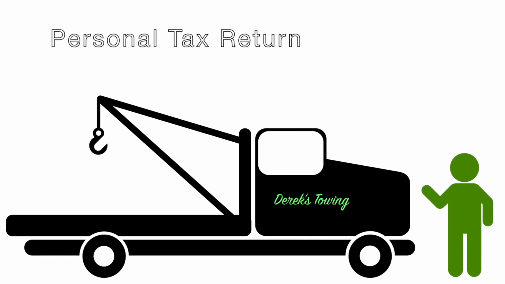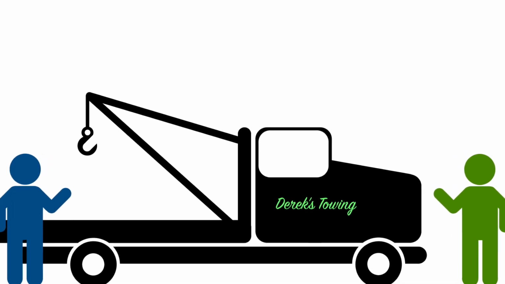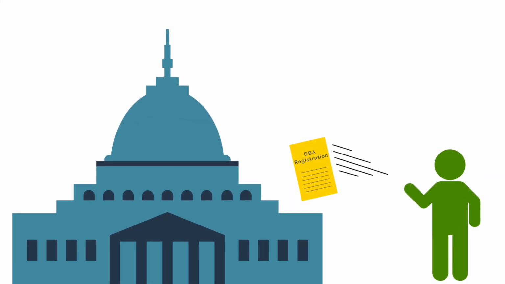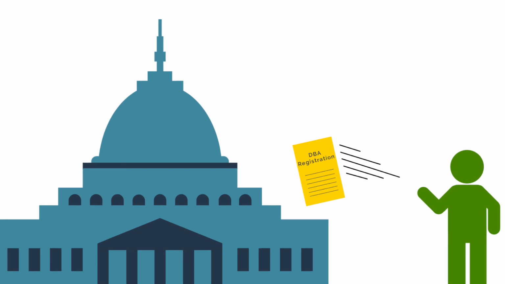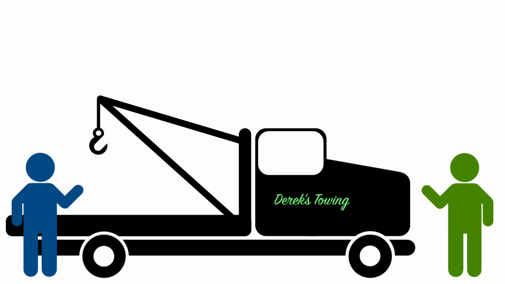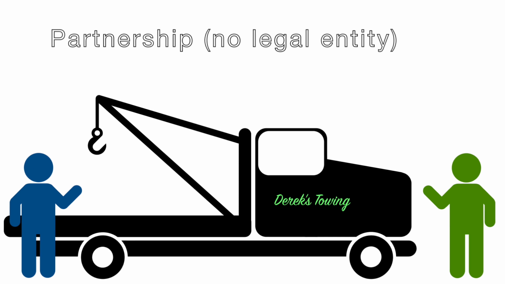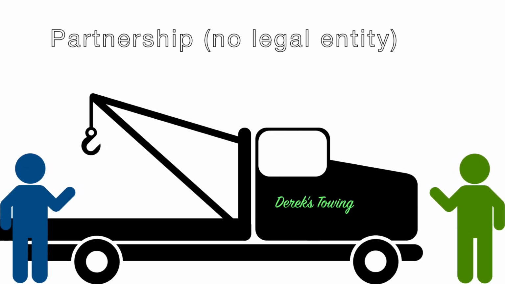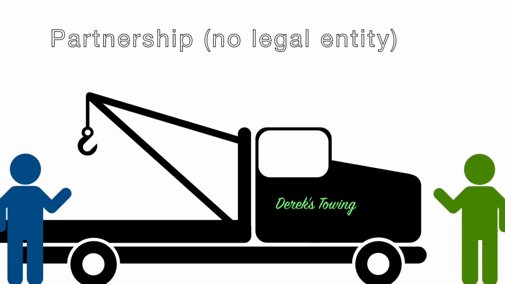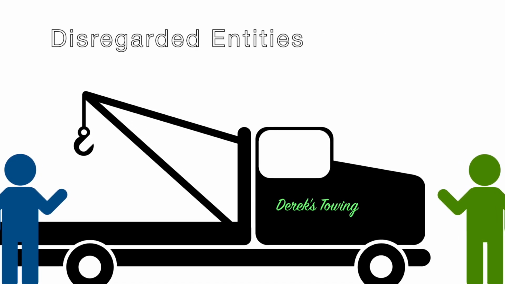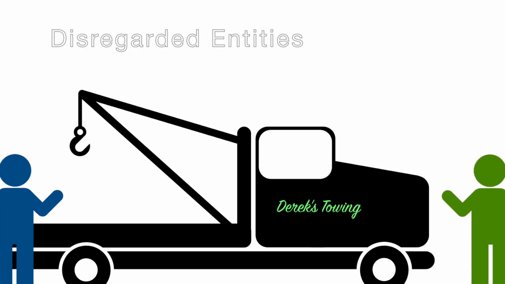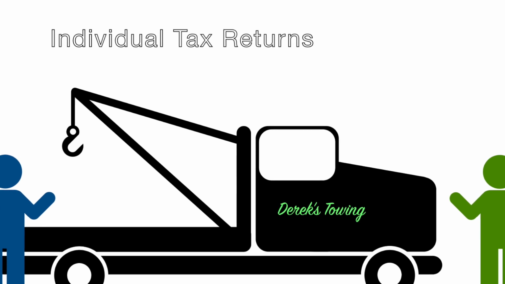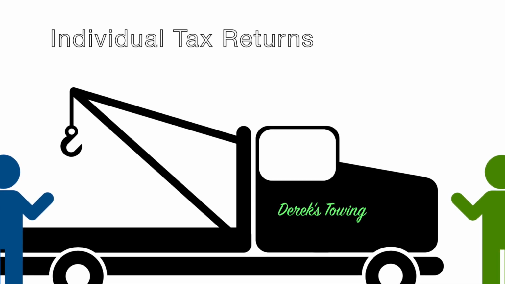Now let's look at Derek's Towing again, but this time Derek and his friend Duke decide to start the business. They register a fictitious name or DBA with the state so they can use the name Derek's Towing and accept checks made out to the name. Derek and Duke have just formed a general partnership and did not set up any legal entity and no legal protections, just a name. Because Derek and Duke did not set up any legal entity, they do not have any choice for tax structure. They are a disregarded entity as individual sole proprietors, and each will include their apportioned allowable business income and expenses on their personal returns.